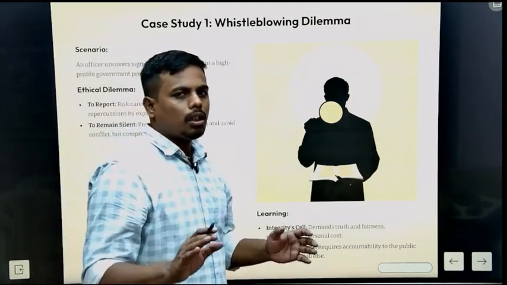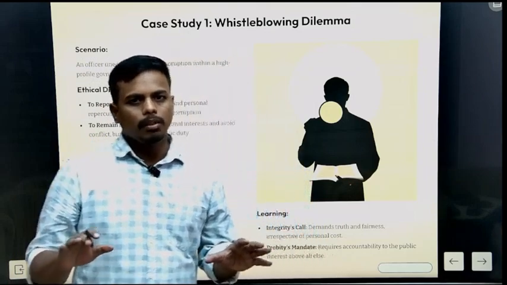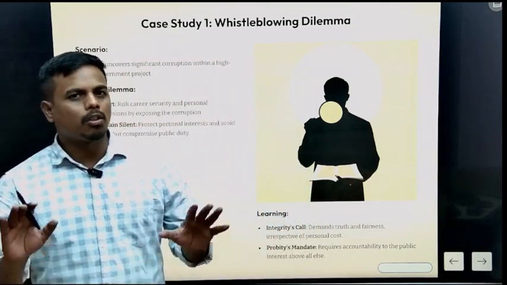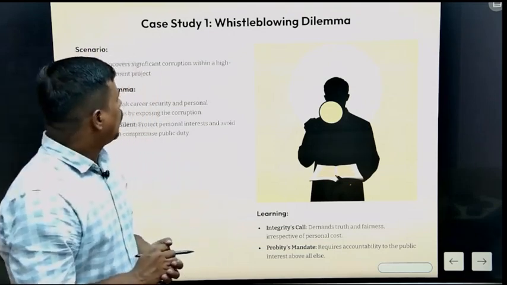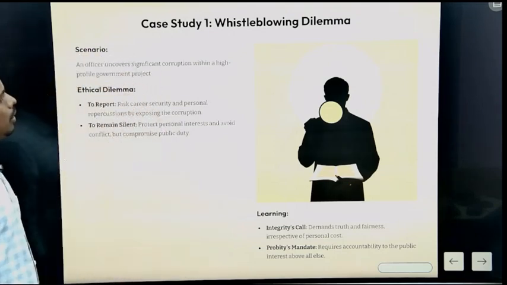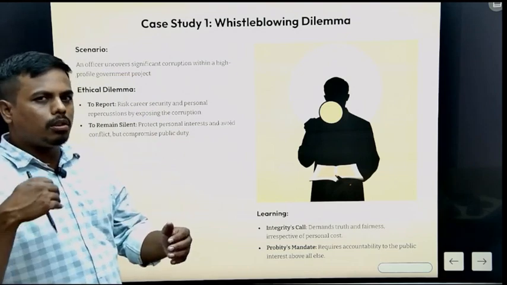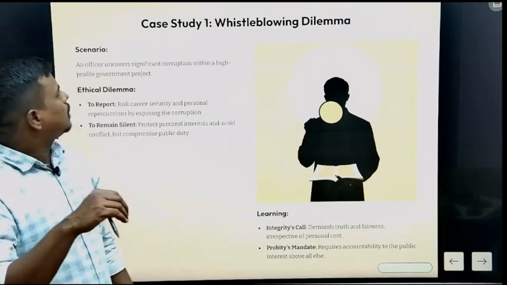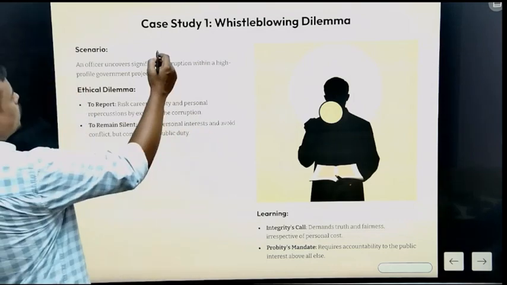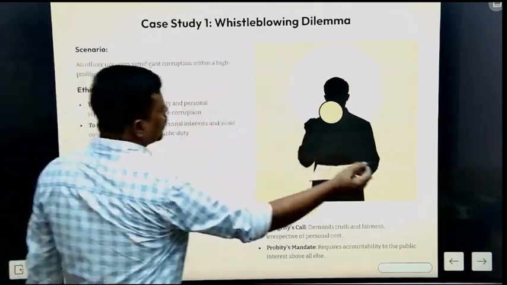Now, as I told you, putting in some examples always makes the concept crystal clear. Now we will try to put all these values into some case studies. The first case study is the whistleblowing dilemma.